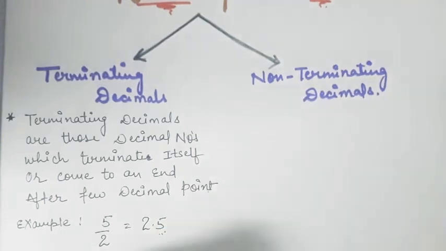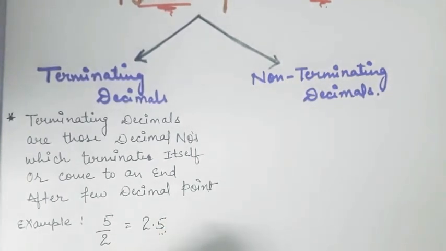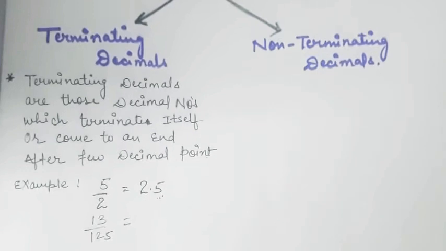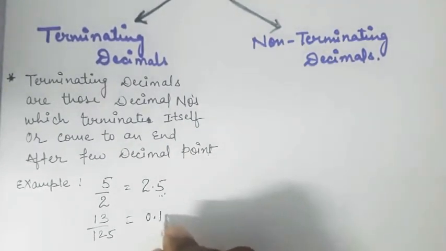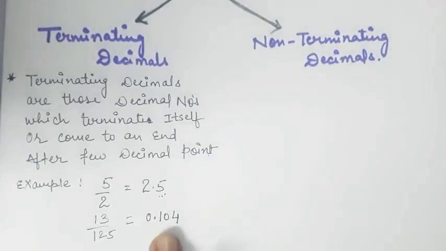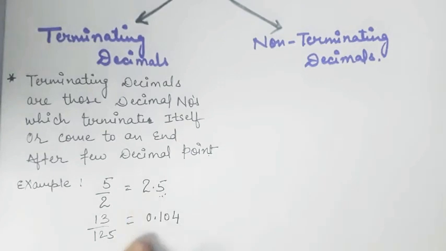Similarly, take the example of 13 by 125, and its decimal expansion is 0.104. After 3 decimal places it stops, so this is a terminating decimal.